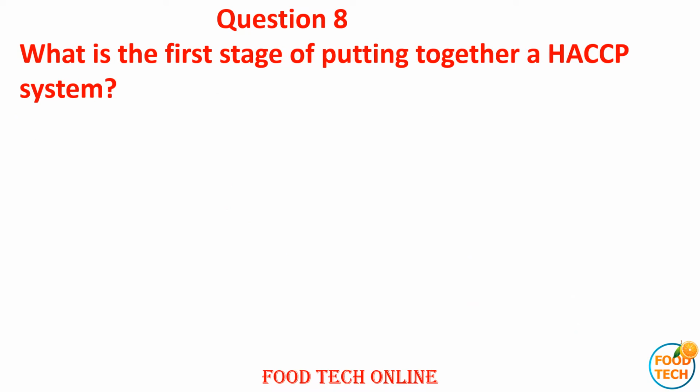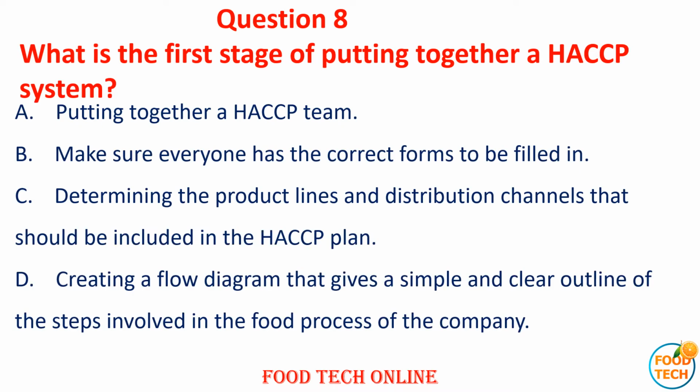Question 8. What is the first stage of putting together a HACCP system? A. Putting together a HACCP team. B. Make sure that everyone has the correct forms filled in. C. Determining the product line and distribution channel that should be included in a HACCP plan. D. Creating a flow diagram to give a simple and clear outline of the steps involved in the food process of the company.